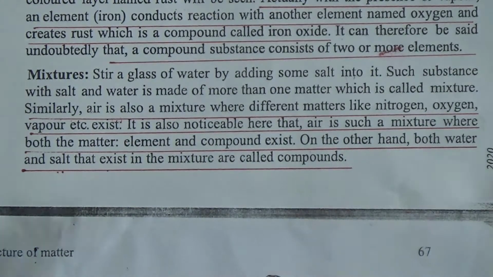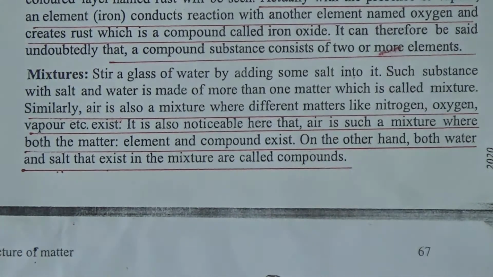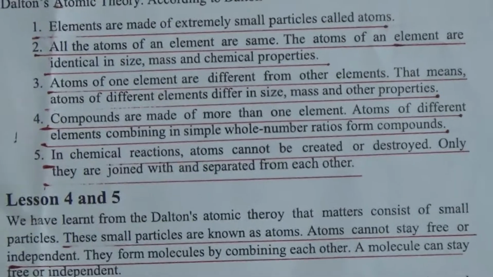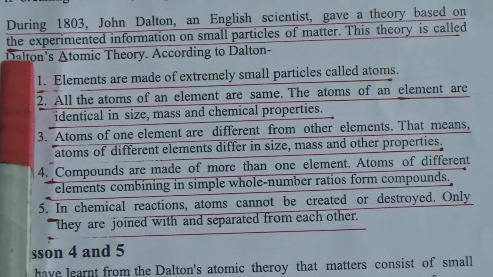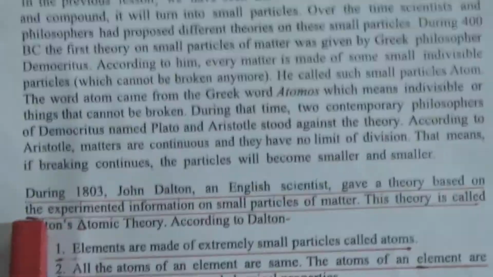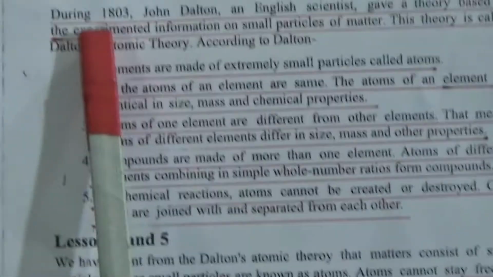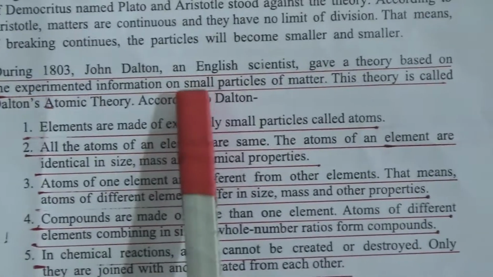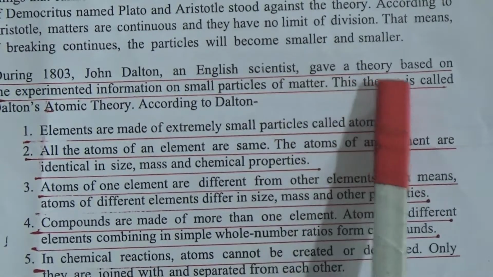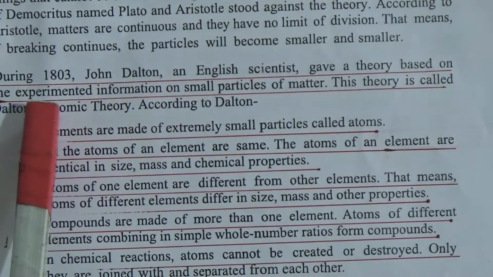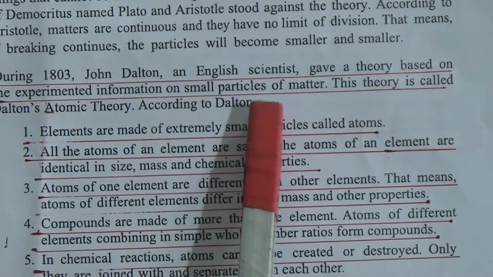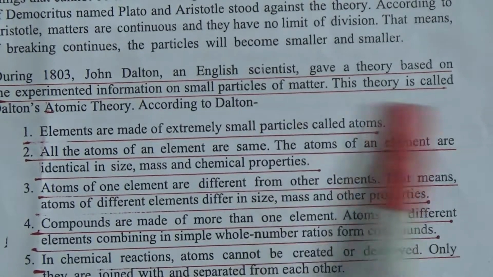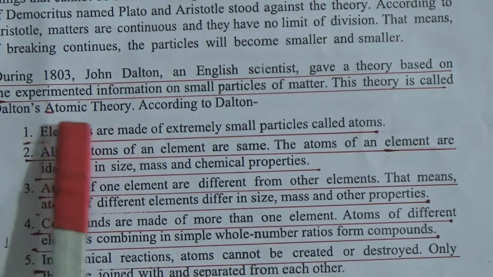Now come to page number 63. Here is lesson 3, smallest particle theory. Now from this page we will read Dalton's theory. During 1803, John Dalton, an English scientist, gave a theory based on experimental information on small particles of matter. This theory is called Dalton's atomic theory.